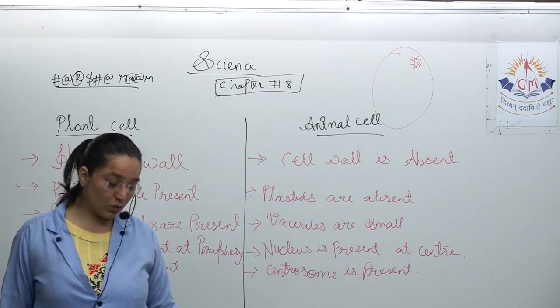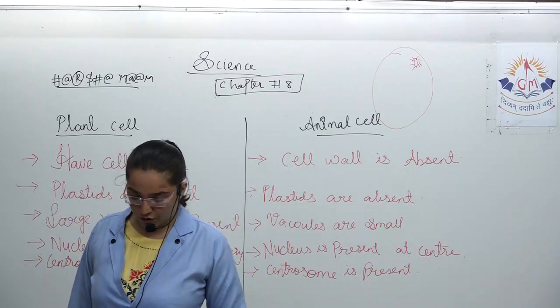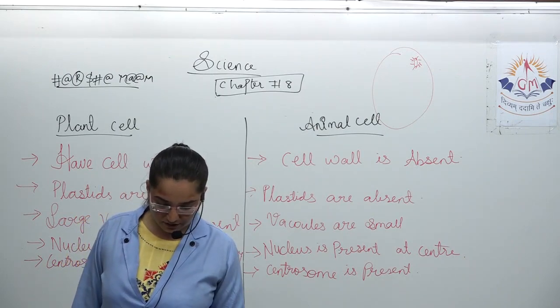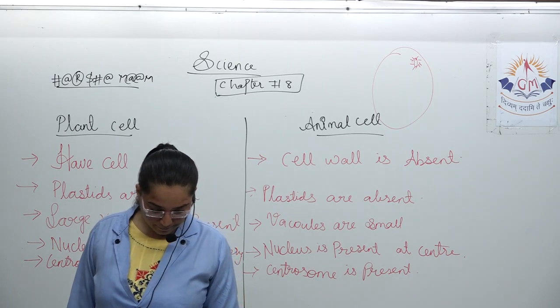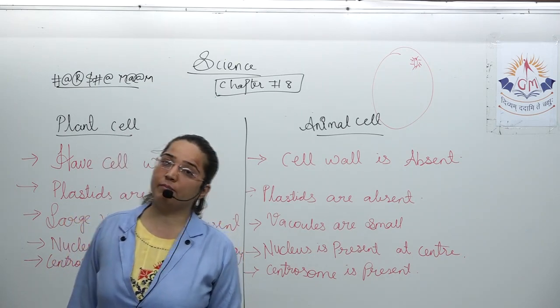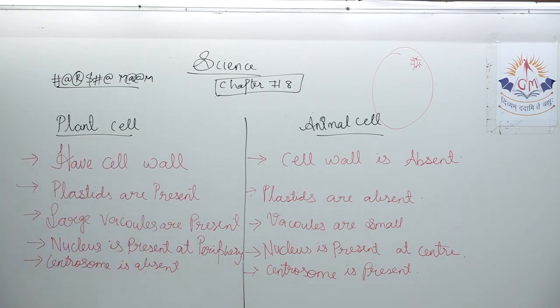Please note it down quickly. After that we'll move further on the next part. That is, we will discuss about the table which is given in your textbook. The very first 4 points that we have already discussed, that part we will discuss. Be quick.